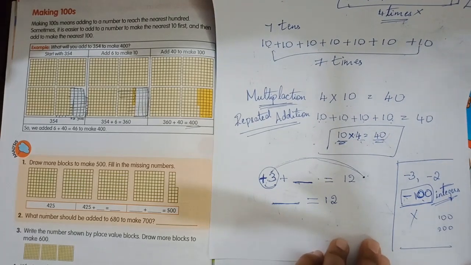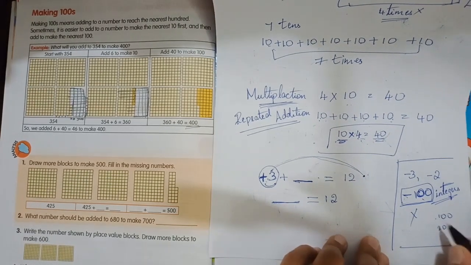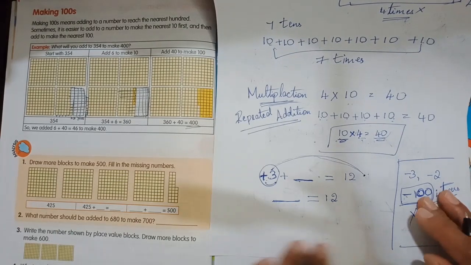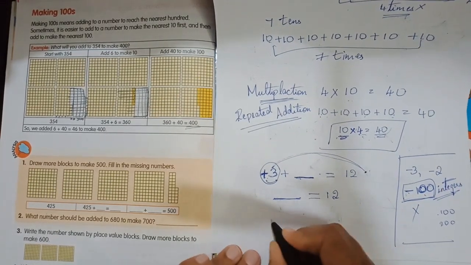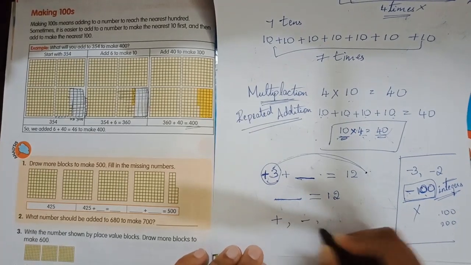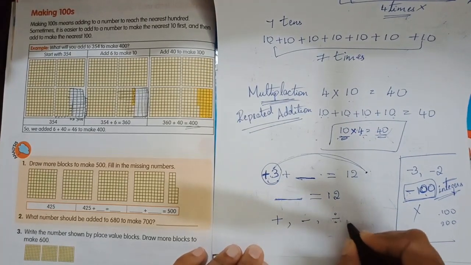The only thing is, each and every number has a sign. Sign means plus sign, minus sign, into sign, divided by sign.